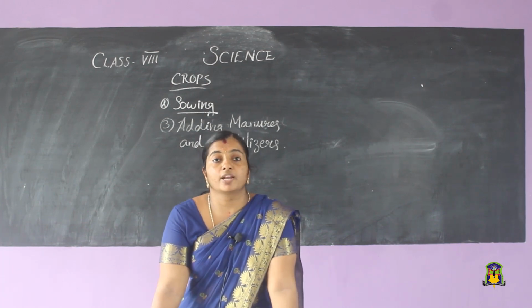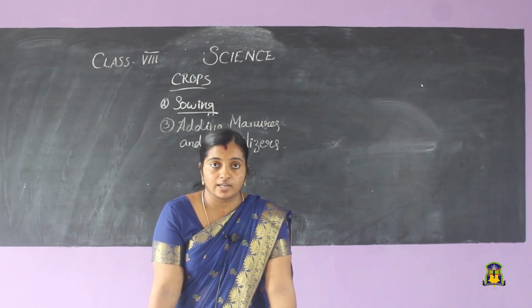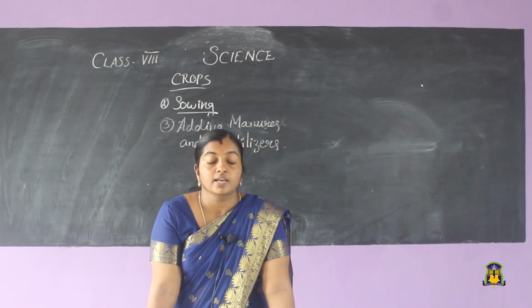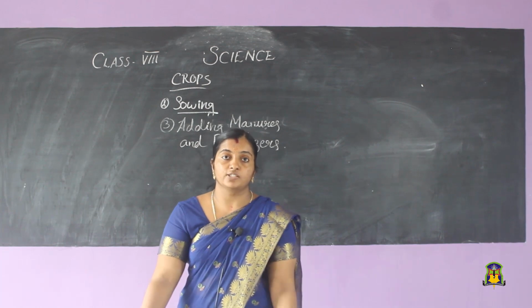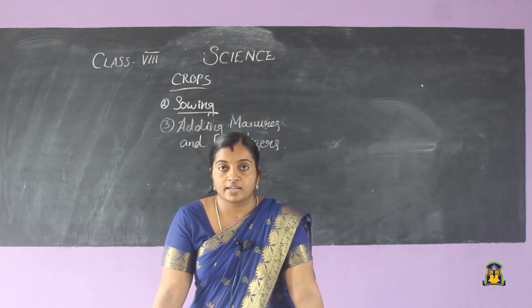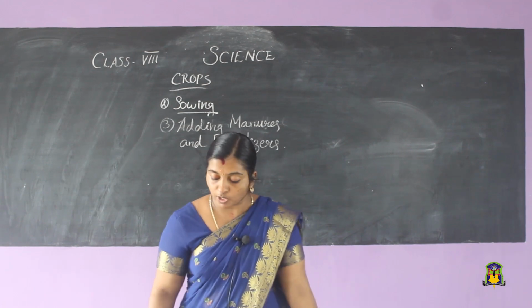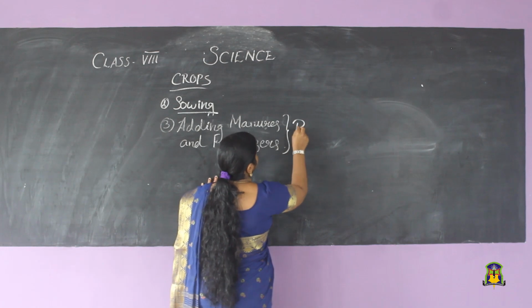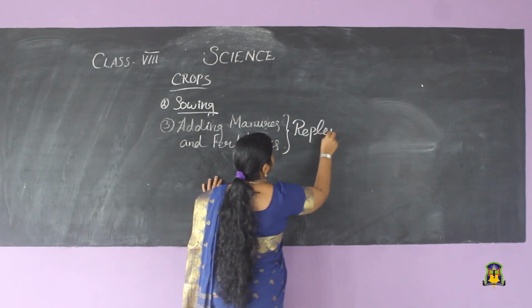All these nutrients may not be present in the soil, because soil may be of different texture in different areas. So, we have to check the quality of the soil, and only after checking we need to add manures and fertilizers. This process of adding manures and fertilizers is called replenishing the soil.